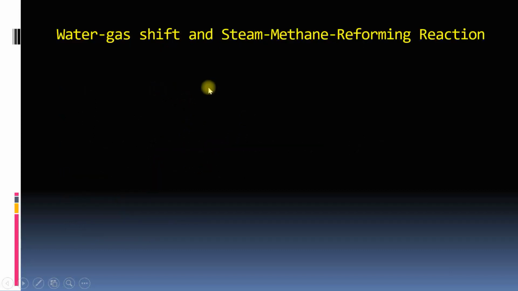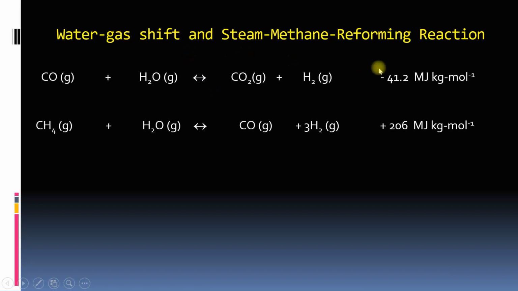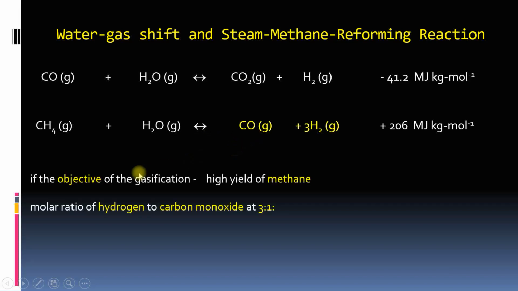So let's see these two reactions, the water gas shift reaction and the steam methane reforming reaction. This is water gas and these are the products. This is the steam methane reforming reaction. So what is our desired objective? If the objective of gasification is high yield of methane, then we need to produce hydrogen to carbon monoxide in a 3:1 molar ratio. When you produce a 3:1 molar ratio, you can combine this to produce a high amount of methane.